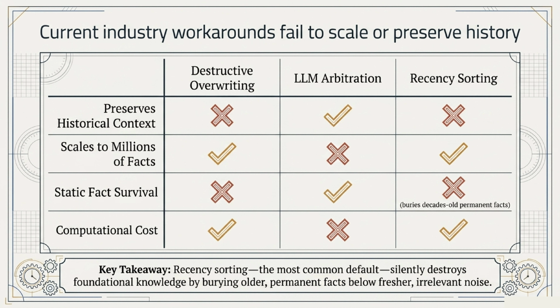As you can see on slide 3, current industry workarounds fail to scale or preserve history. We often see methods like destructive overriding, LLM arbitration, or recency sorting being used. Destructive overriding doesn't preserve historical context, and LLM arbitration fails to scale to millions of facts due to computational cost. The key takeaway here is that recency sorting, which is the most common default, actually silently destroys our foundational knowledge. It does this by burying decades-old, permanent facts beneath fresher, but often irrelevant, noise.